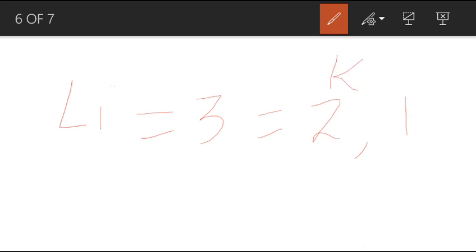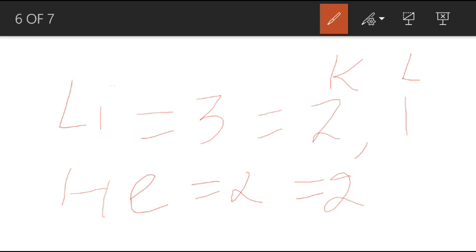For example, lithium, its atomic number is 3, so its electronic configuration is 2 and 1. In K shell it contains 2 electrons, and in L shell it contains 1 electron. Helium, its atomic number is 2, so in K shell it contains 2 electrons. What is the difference between the two?